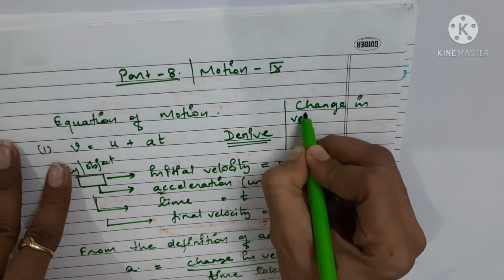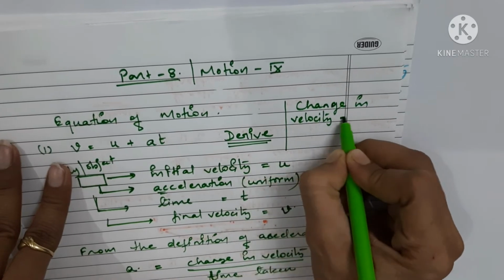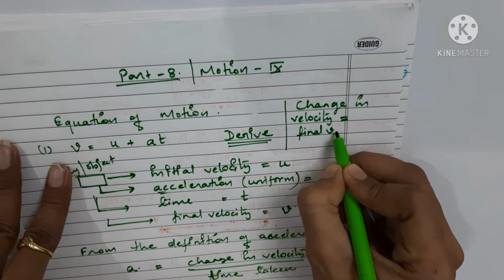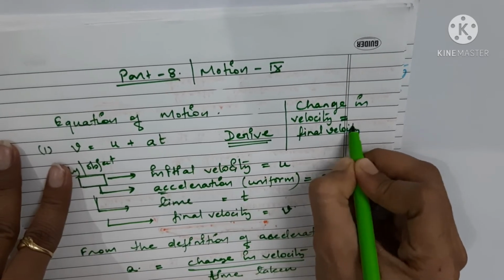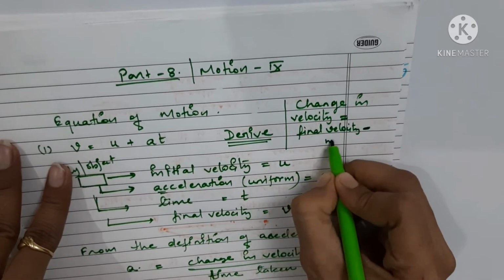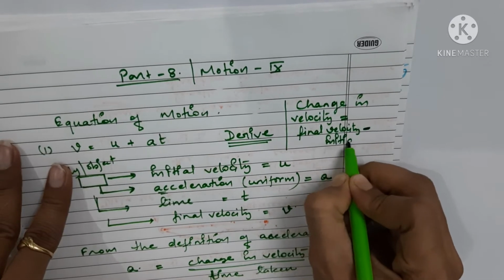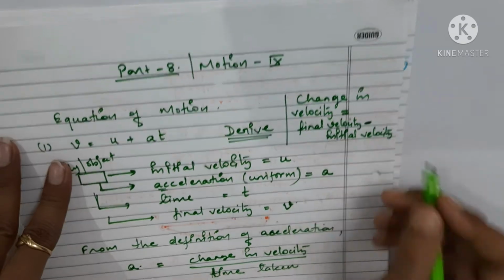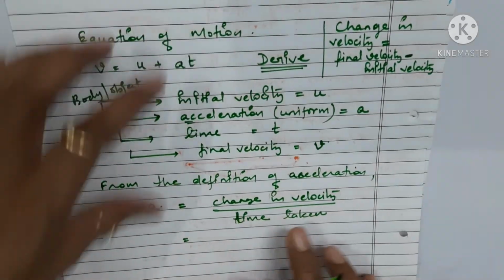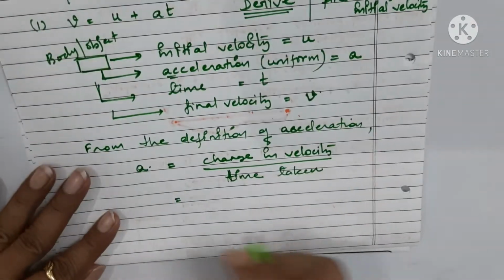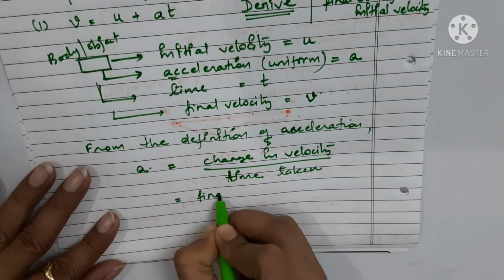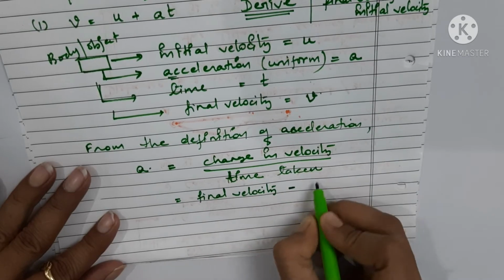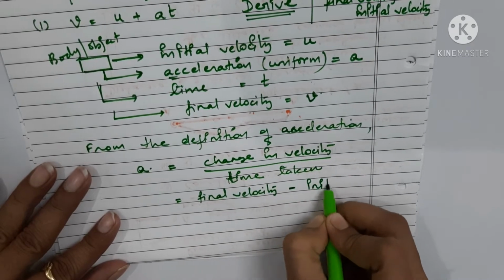This is the change. How are we going to get the change? Simply we are going to subtract. So in place of change in velocity we can write final velocity minus initial velocity.